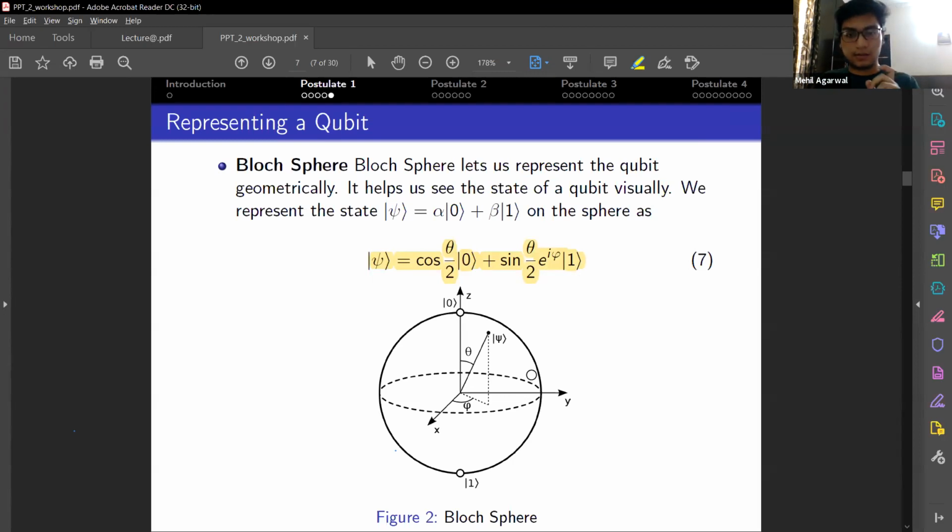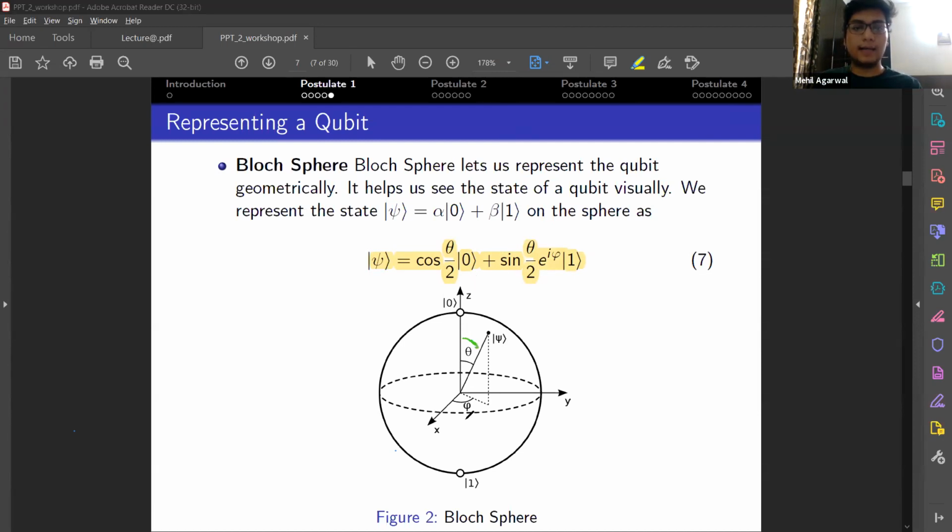Now the radius of this sphere is 1, as the norm of psi should always be 1. You can see that theta determines its angle from the axis z, and phi is an angle from the axis x. The opposite ends of the z axis are ket 0 and ket 1.